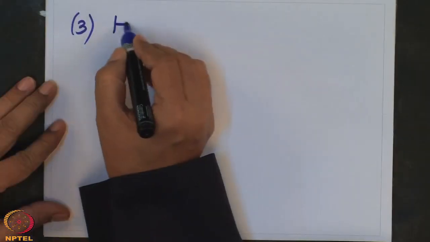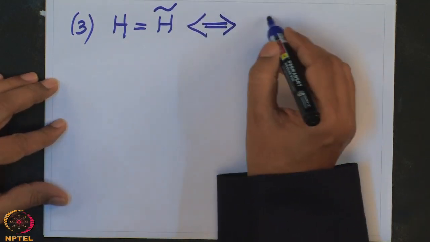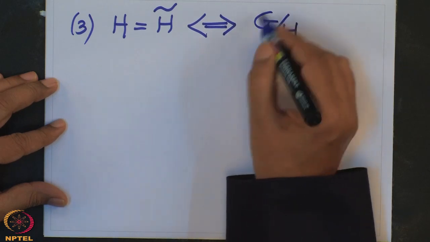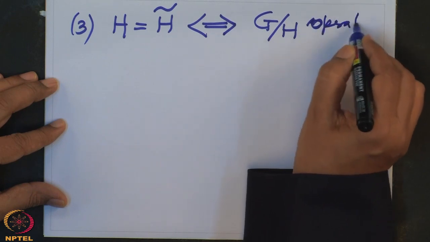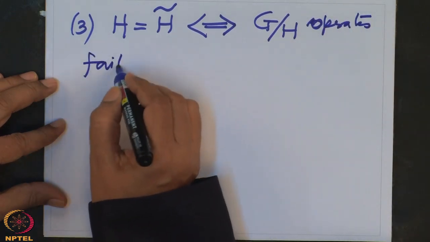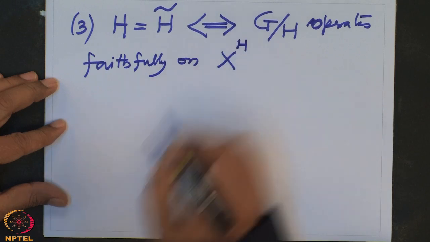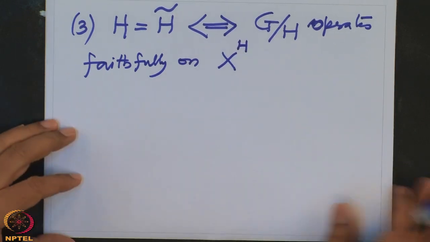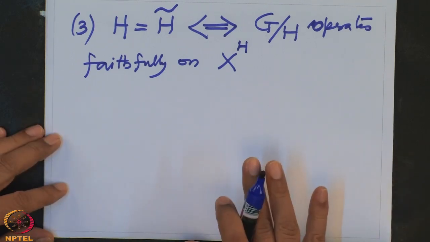Now, what is more important I want to say is, when will exactly this kernel be equal? So that is the third statement: H equals H tilde if and only if G by H operates faithfully on X power H. Now, G by H makes sense because H is normal. All right, that is very easy to check, but I want to use this.